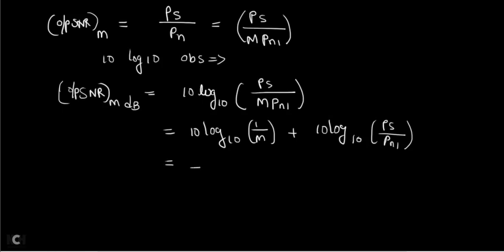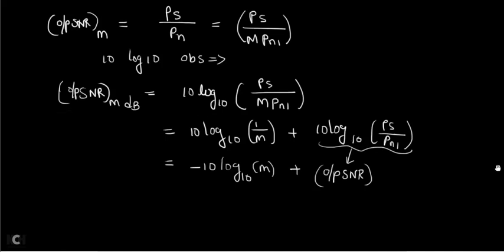Now, I can write this as minus 10 log to the base 10 of M. If you take the denominator M to the numerator, a minus sign comes for the logarithm. Plus, what is this term called? 10 log to the base 10 of PS divided by PN1 is called the output SNR for which amplifier?